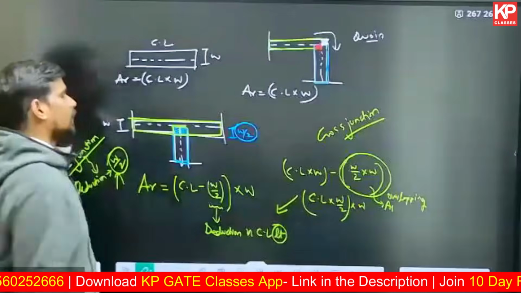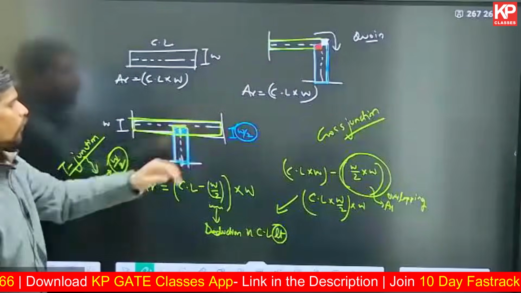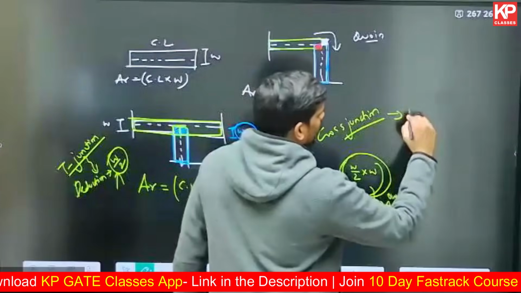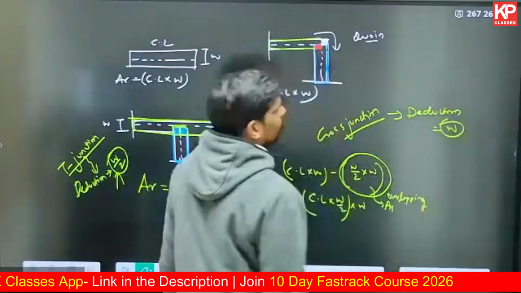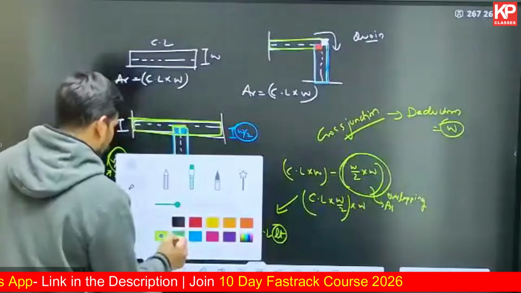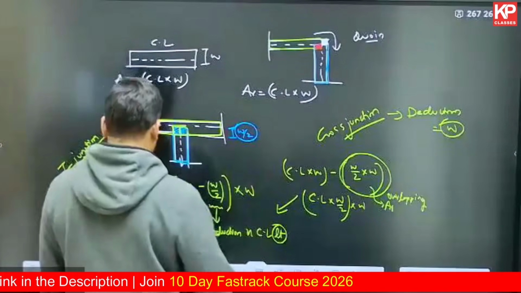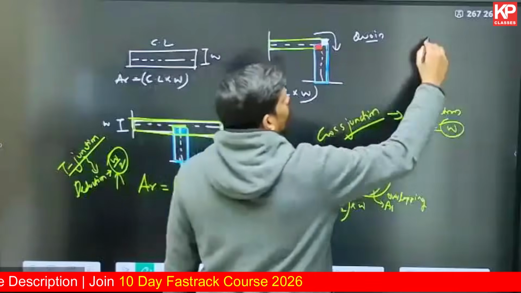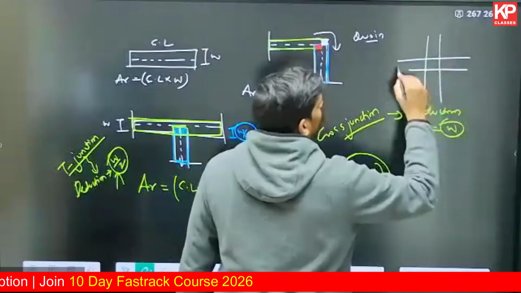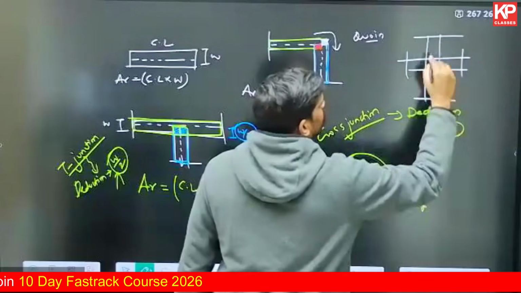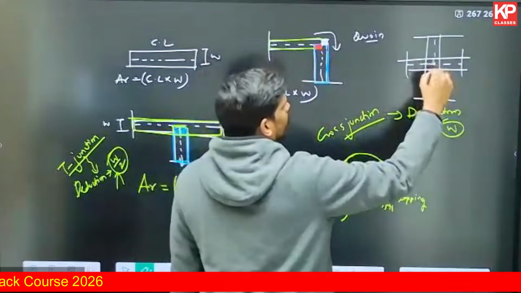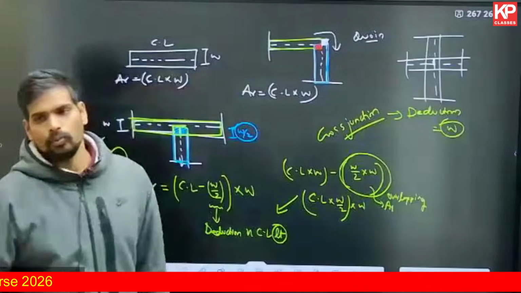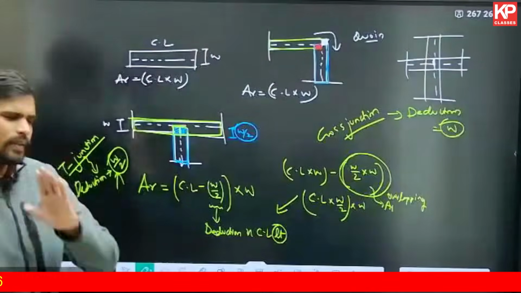Right? So this and this are exactly the same. For a cross junction, the deduction will be W. So basically, if there are two walls crossing one over the other, one wall in this direction and the other wall in this direction, and this is the length of the center line, the total deduction will be this overall length W. So that is something you can remember as standard.